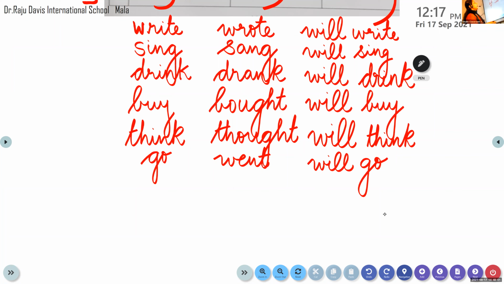Now let's move on to the next word, my dear. We have finished with go. Now let's move on to the next word. It is drive. I hope all of you are writing.